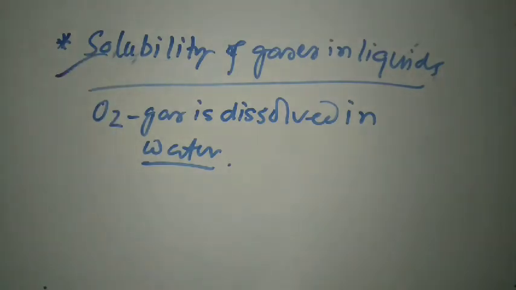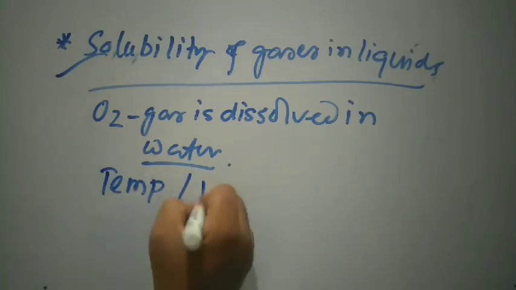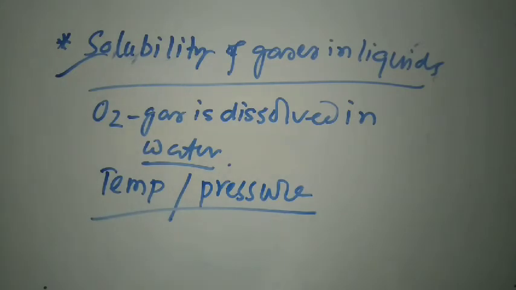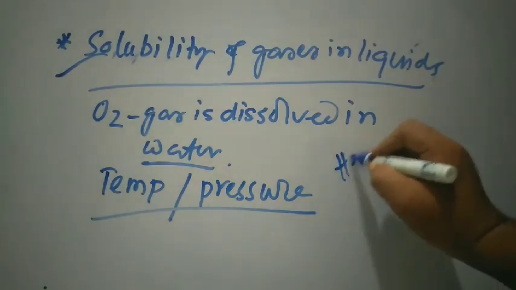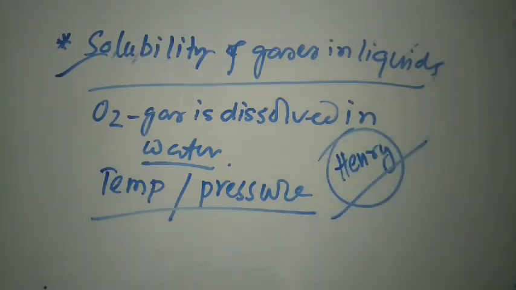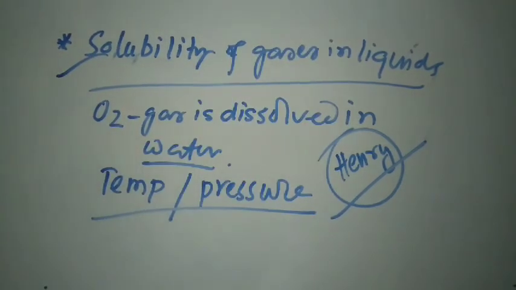They are temperature and pressure. And the scientist Henry first studied the solubility of gases in liquids.